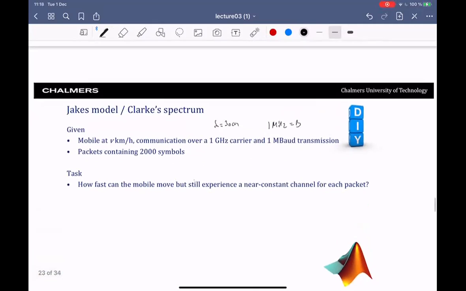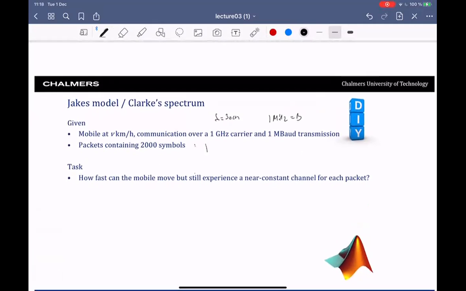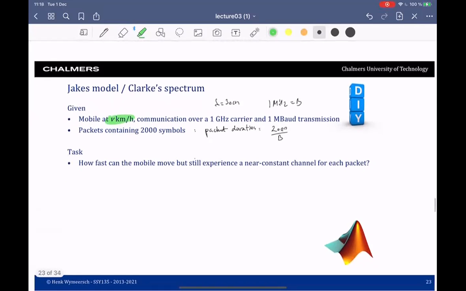So the packet duration is equal to 2000 over B. That's how long one packet lasts. And the question is, at what speed can we move to still have a near constant channel for each packet? So we want the channel to be constant within the packet, and how fast can we move for that? So I again recommend you pause the video and try to solve this problem.